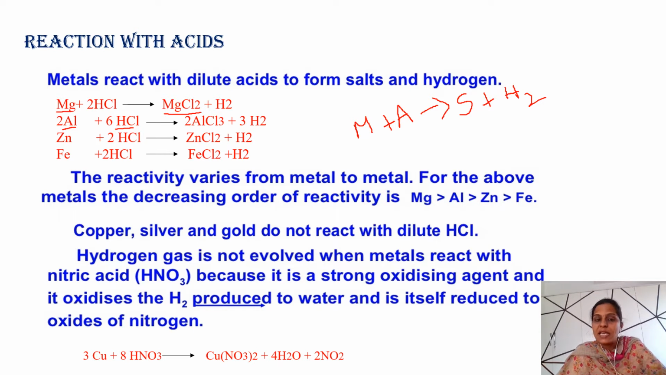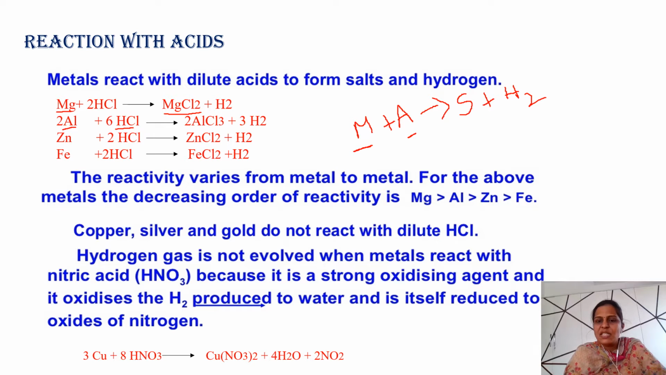If you take iron and it reacts with HCl, it forms FeCl2 plus hydrogen. So we know very well that when metal reacts with acid, it forms salt plus hydrogen gas. But the reactivity varies from metal to metal.